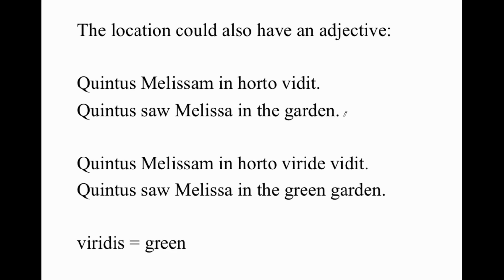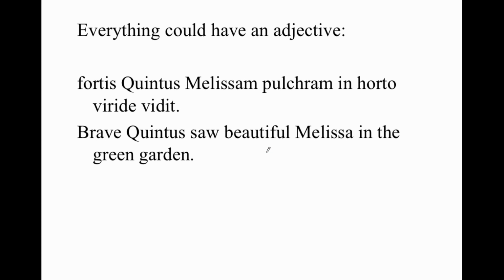But first, let's add an adjective to the location. So now it's Quintus Melissam in horto viride vidit. Quintus saw Melissa in the green garden. This is an ablative because this is ablative, okay? They're not the same ending, but they are the same case, gender, and number. Now we can give everything an adjective to create a sentence which is in fact quite long. Now for the time being, notice these adjectives are at least adjacent to the words they describe.